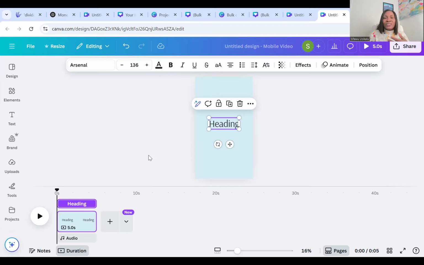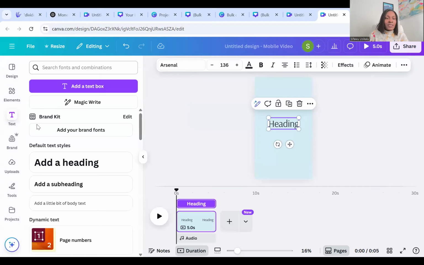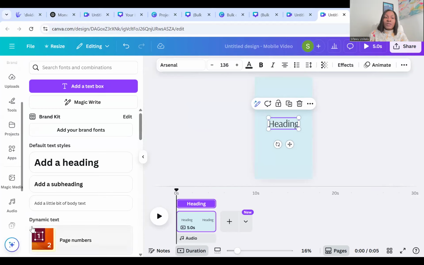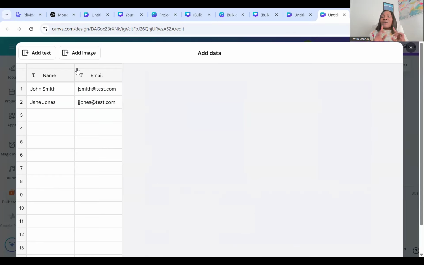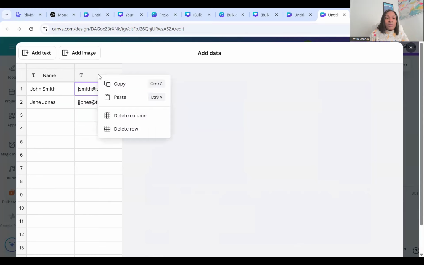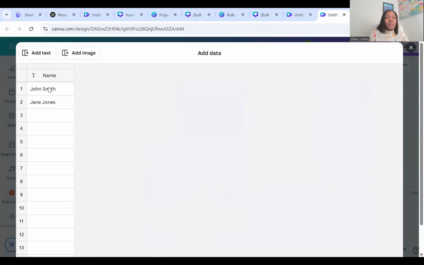So the next thing we're going to be doing is the same steps as well. We're going to go to our text where we look for our bulk create. Because I already used my bulk create, it's going to be at my sidebar. Possibly it's already at your sidebar as well. So I'm going to click on bulk create, and I'm going to enter my data manually. Right now I have just one page, so I'm going to be using just one column. So I'm going to take off these, right click, delete column.